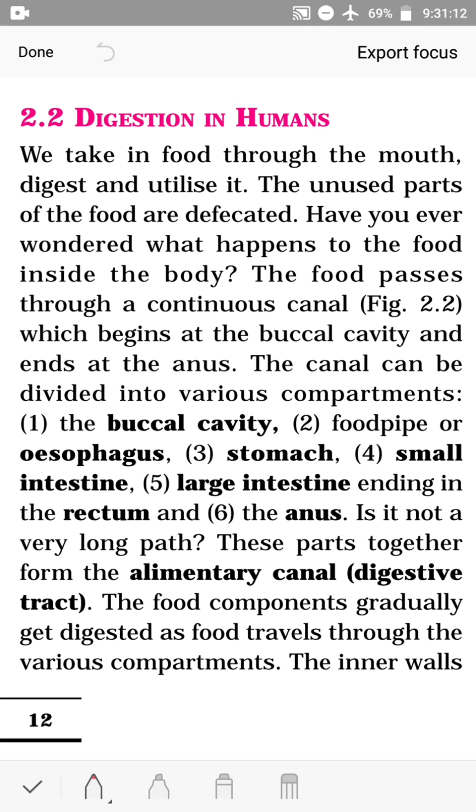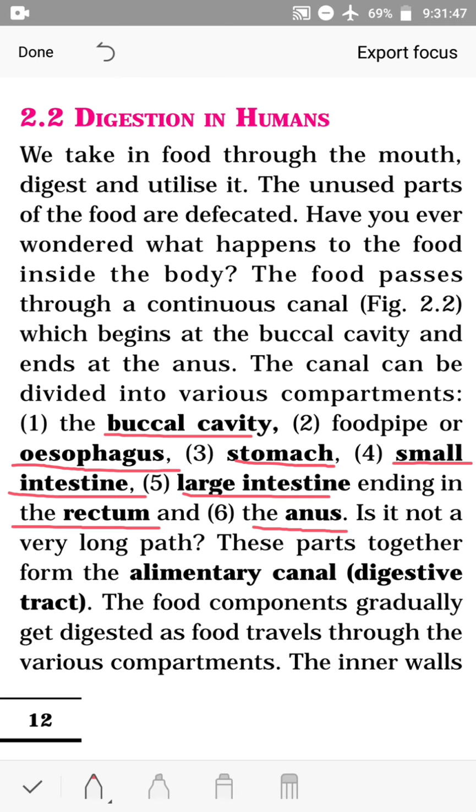So it is a long canal or a long tube which has different shapes at different places and is differently named also. What are these? Buccal cavity, food pipe or esophagus, stomach, a bag-like structure, small intestine, a long coiled structure, large intestine, also a long coiled structure. Large intestine ends in the rectum, a small bag-like structure, and the anus, which is also an opening.